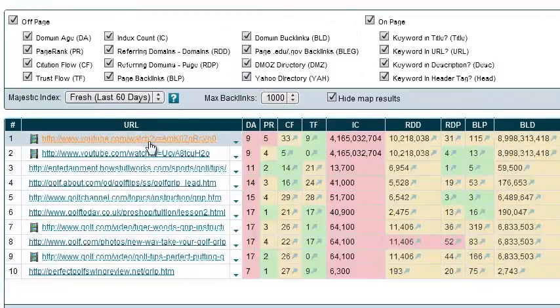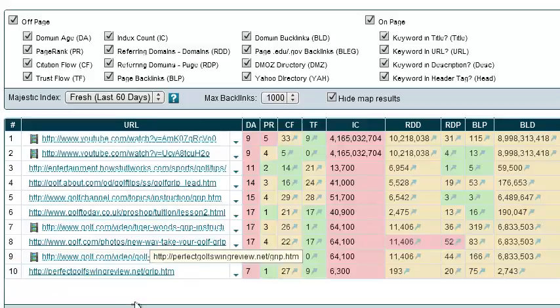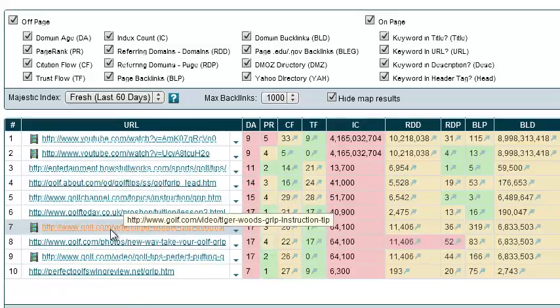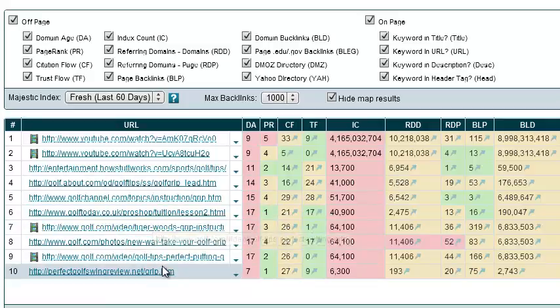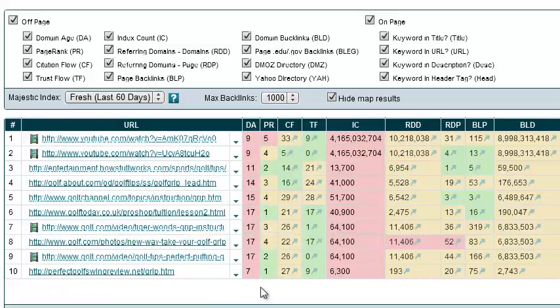So here we have number 1 is a YouTube video, number 2 is a YouTube video. That's usually, I don't mind seeing that. Here's about.com, so that's a tough one. Golfchannel.com, golf.com. So there are some pretty significant websites in the top 10 here. That alone